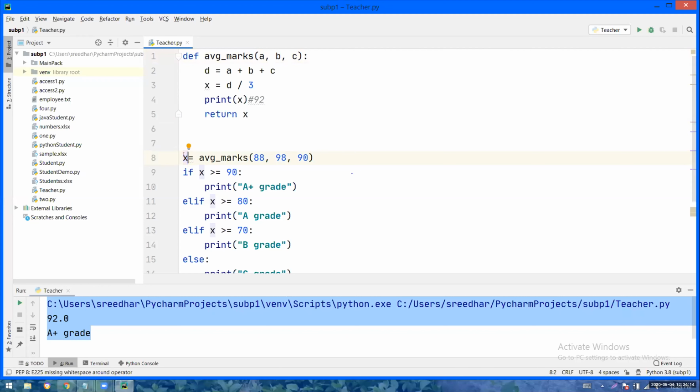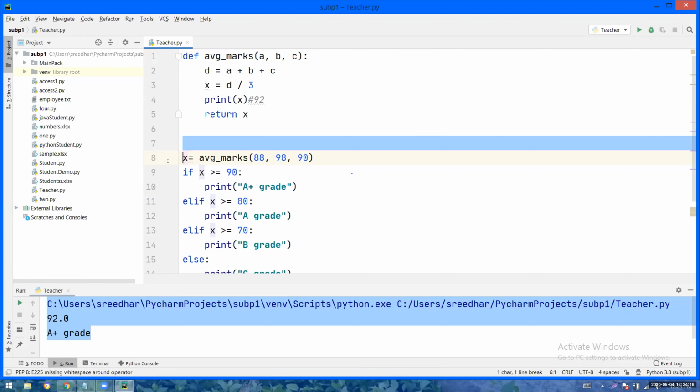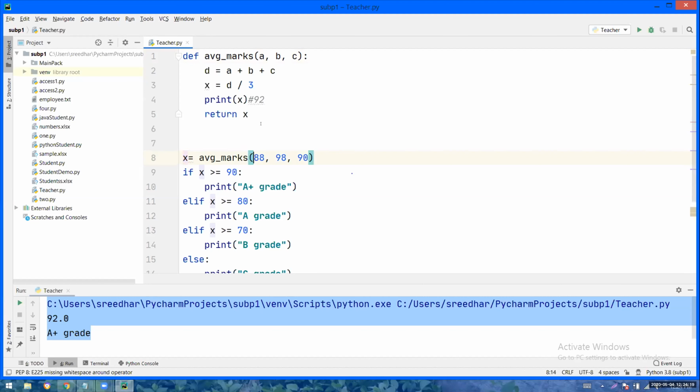But one thing, x, d, a, b, c, whatever, to hold the return value you are taking. That means simple. You want to use 92, so you are placing the 92 in a global variable. Once it is there in the global variable, I can use that global variable, right? Understood? Okay. So you have to put that value which has to be used outside the block in a global variable. That global variable can be anything. You can put it as x, y, b, a, whatever you want. Fine. Okay.